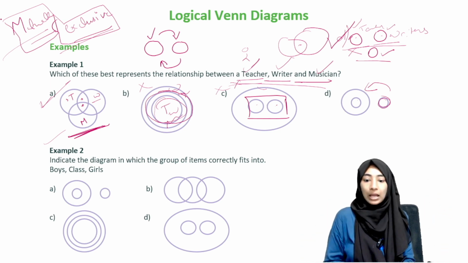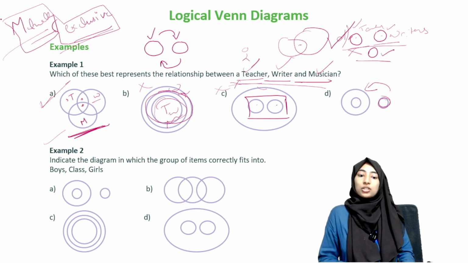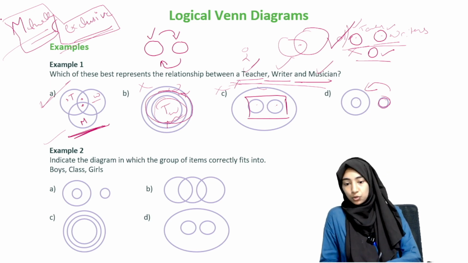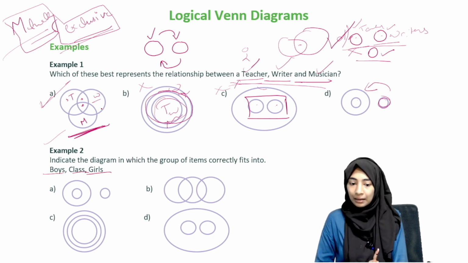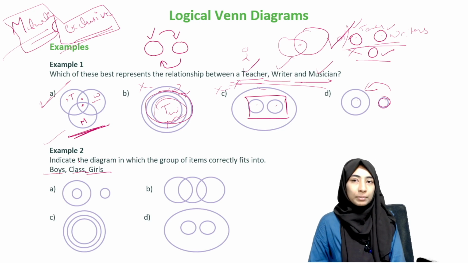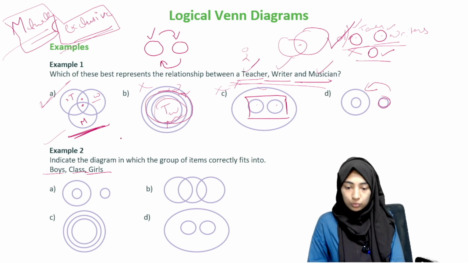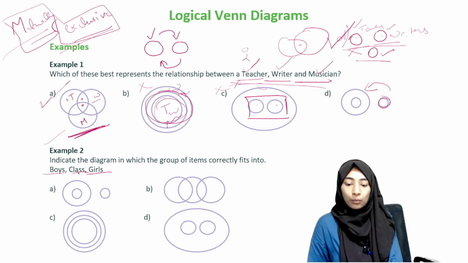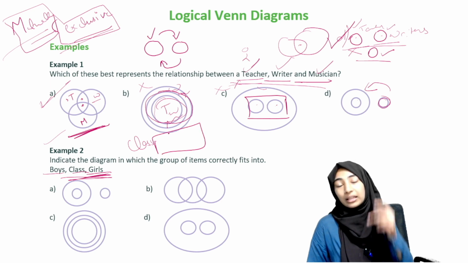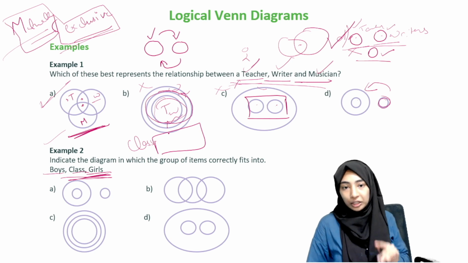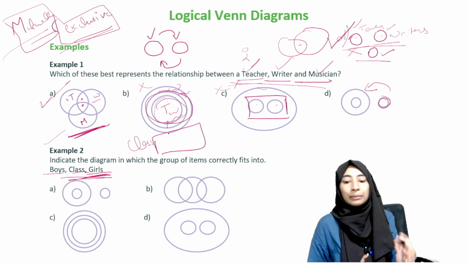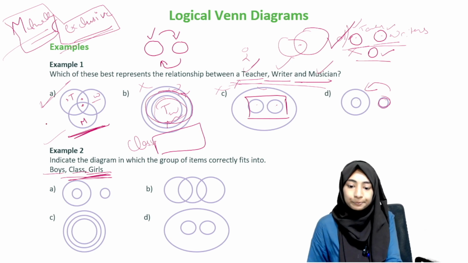It works. Okay. Now, indicate the diagram in which the group of items correctly fits. Boys, class, girls. Here again, people have a tendency to get confused, so I'll show you one way. In this context, we are looking at a class, and then we are looking at the boys and girls in that class, right? But let's say you don't think of it that way. Even then, you can just eliminate options and go. So we'll do that first.